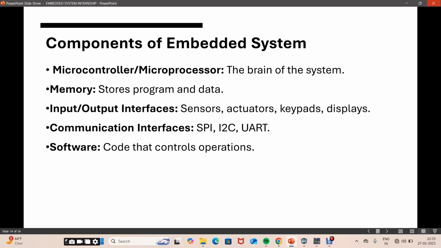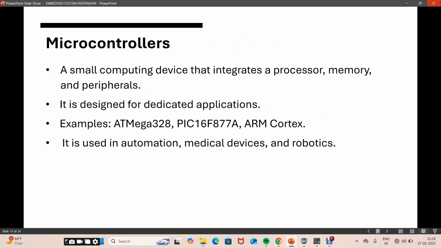I2C communication and SPI communication are used. Next, the software, the code which controls the operations of the embedded system. If you write the code, then the operation will happen in the system. If some error occurs in the code, then the system will not operate properly.